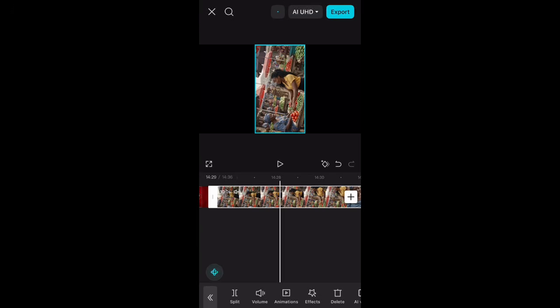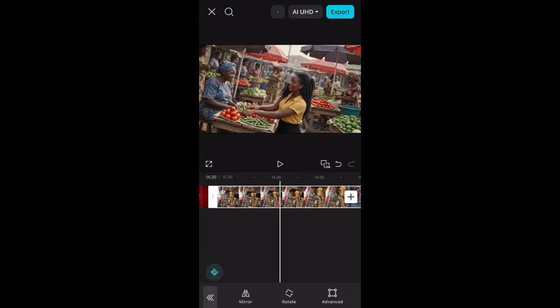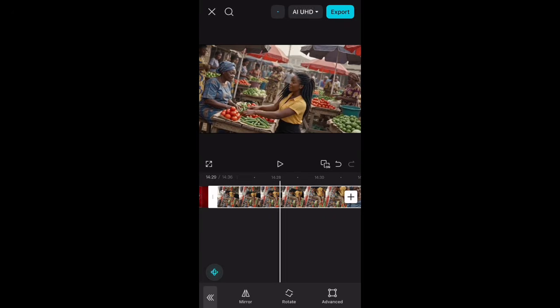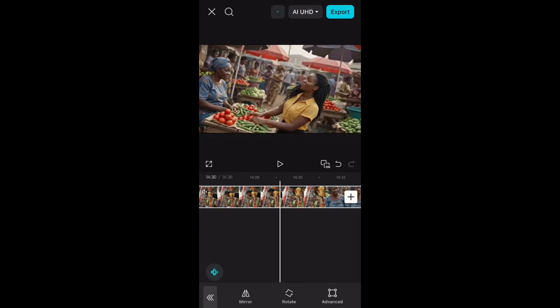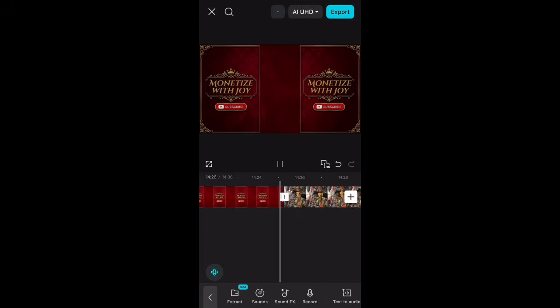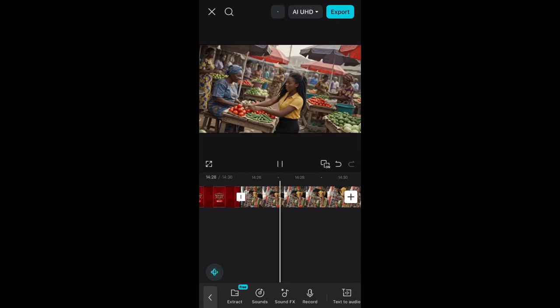Now to flip it over, make sure the video is highlighted just like this, and then scroll sideways and look for transform. Look at it right here, and then you click on rotate. Are you seeing it? This is just how to rotate it, and you'll be able to get the normal aspect ratio. Click on rotate, and of course your video is ready to save as 16:9. So this is basically how I did it, guys.